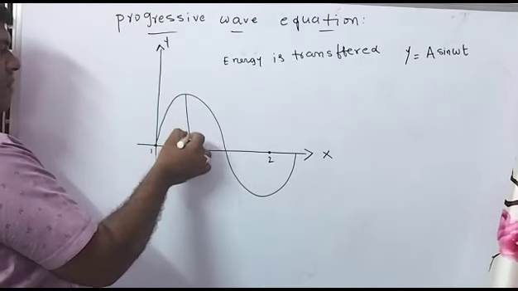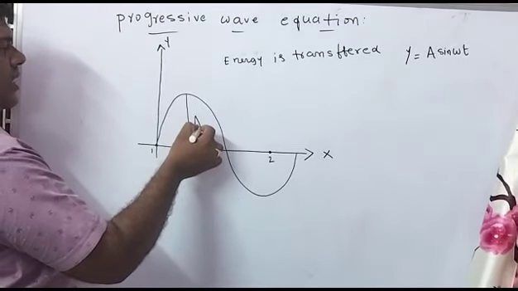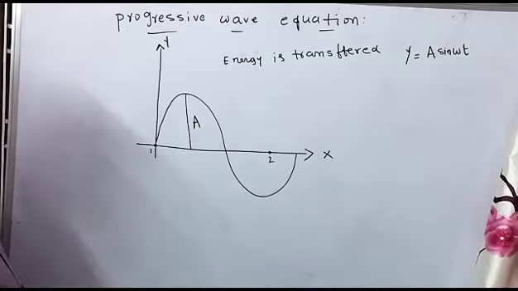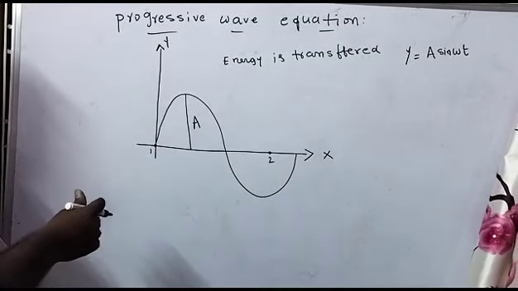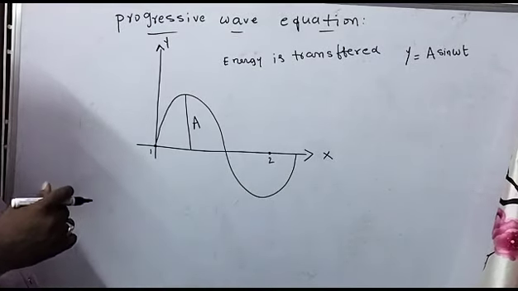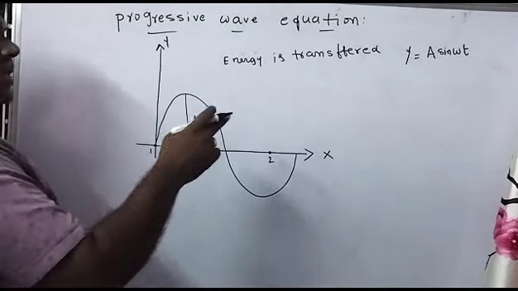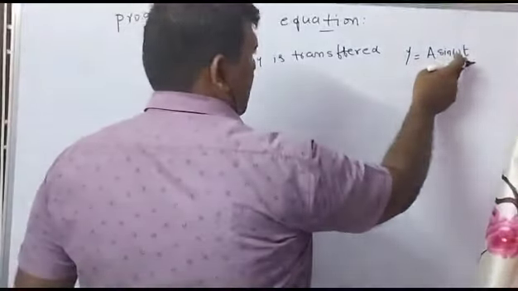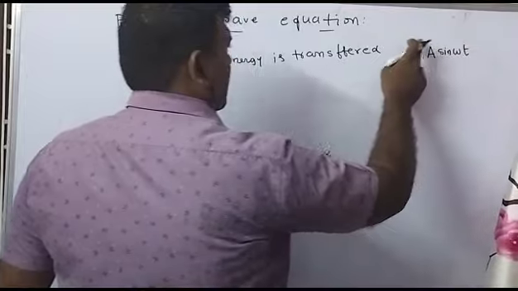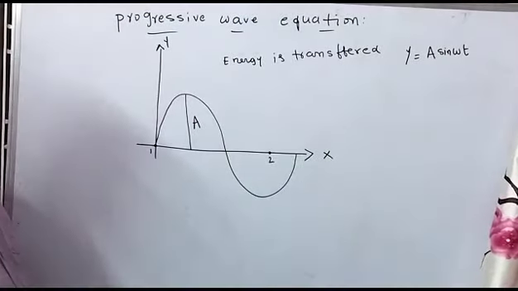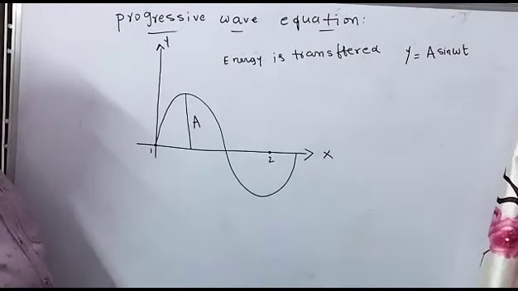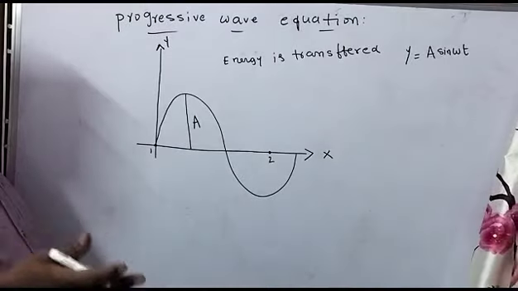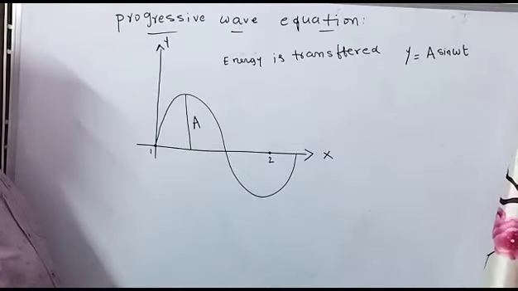This is the maximum displacement of the particle, A. The particle is vibrated along the y-axis. Now at any instant of time, depending upon the time, we conclude the displacement of the particle. Along the y-axis the particle is vibrated, but energy is transferred along the x-axis.